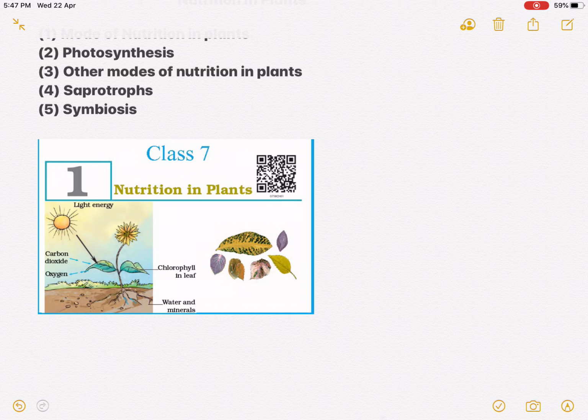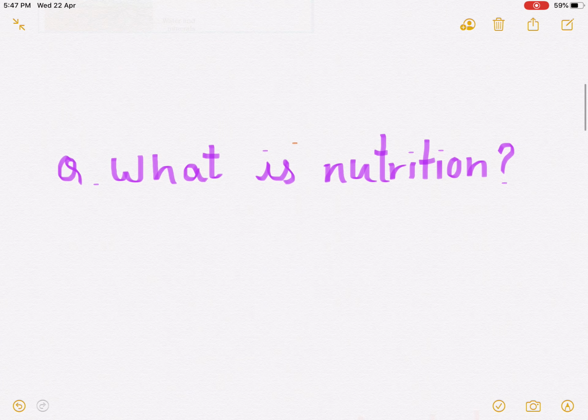After that, the first question that arises in our mind is: what is nutrition? How we are taking food, what mode we are using, that is called the mode of taking food.